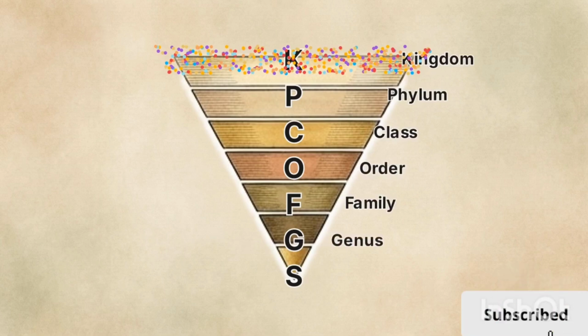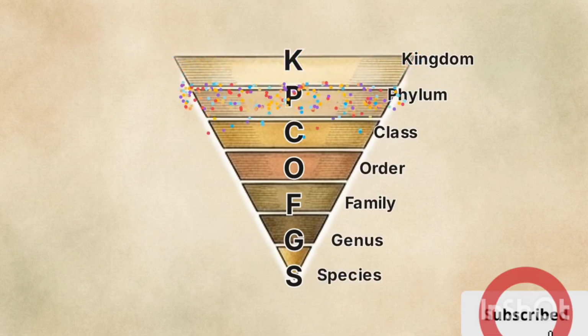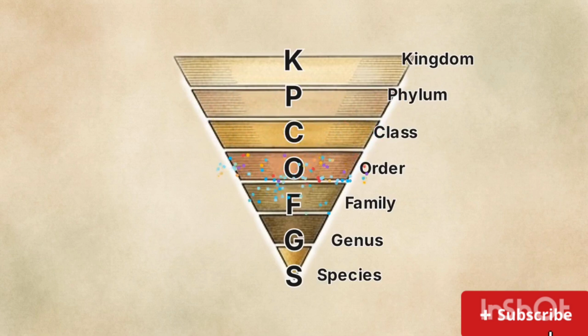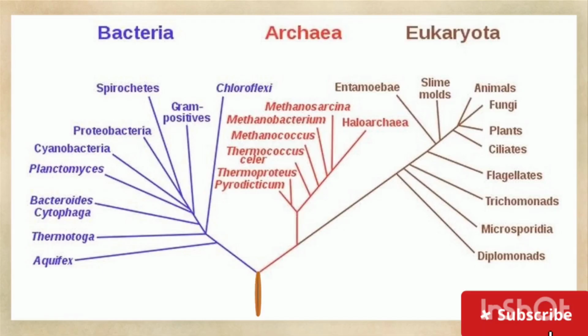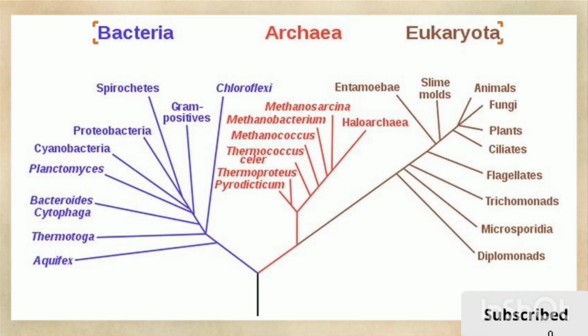The fundamental rule of this hierarchy is specificity. As you move down the pyramid from kingdom to species, the number of shared, specific characteristics between the organisms increases. This tree diagram displays Carl Woese's 1990 3-domain system. It is an evolutionary update that sits even higher than kingdoms, sorting all life into 3 main trunks: bacteria, archaea,